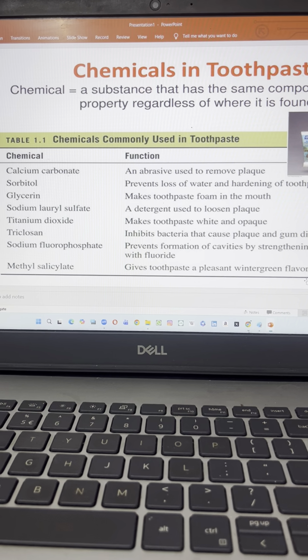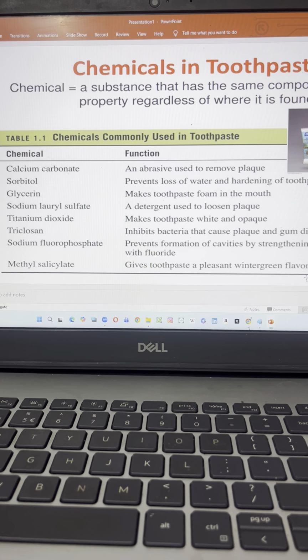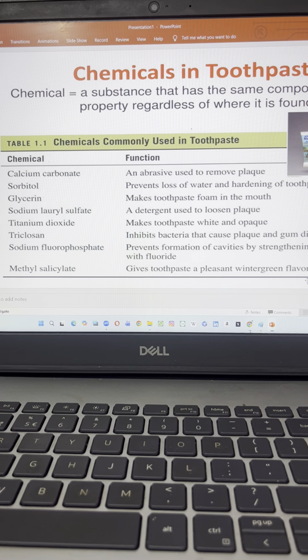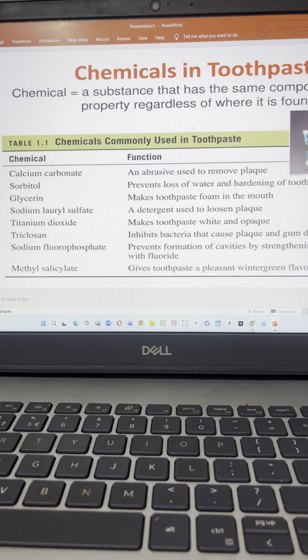This is the way these many ingredients work. It depends upon the commercial brand of toothpaste, but more or less these are the important ingredients present in toothpaste.